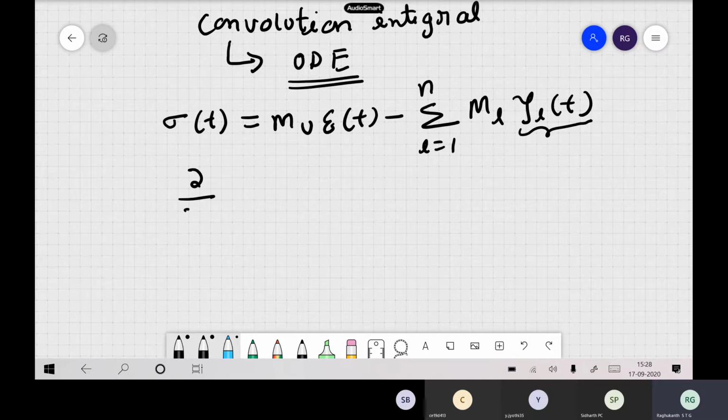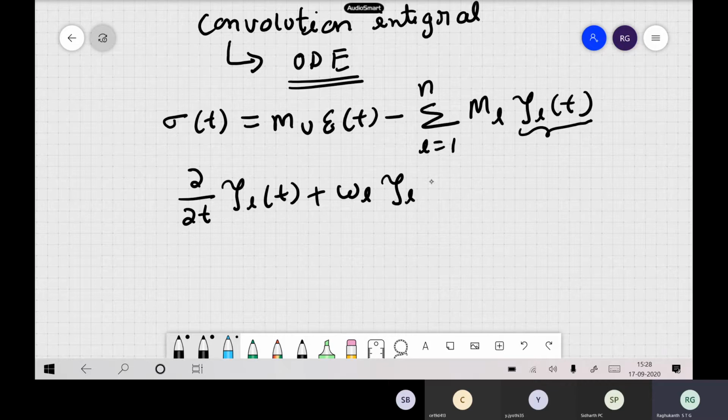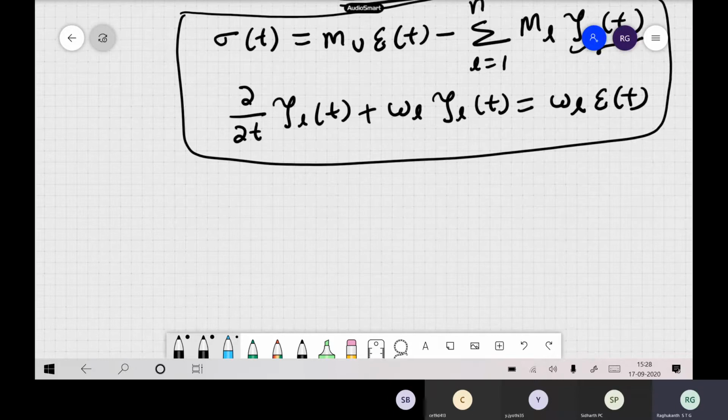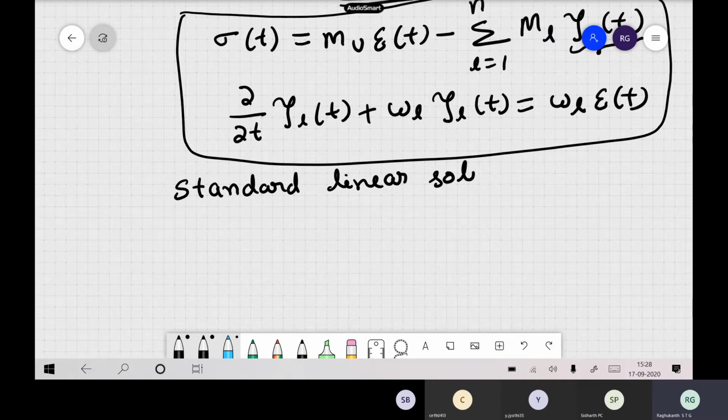They satisfy a differential equation: psi_L dot of t plus omega_L psi_L of t is equal to omega_L epsilon of t. This is our constitutive equation for a viscoelastic material, and it is valid for the standard linear solid, or Zener body, also.